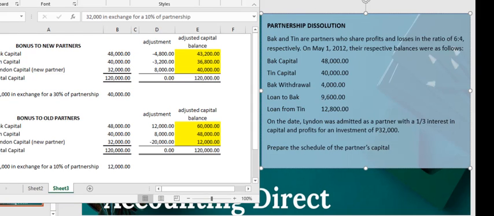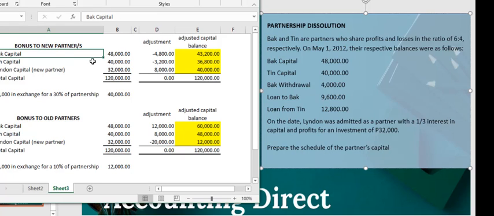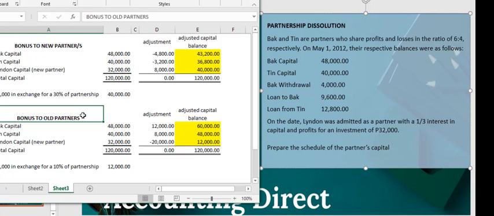Okay, now just to highlight, can you see the difference? This is the bonus to the new partner, or partners in case there are two additional partners, and the bonus to the old partners. A bonus to the new partner is when the partner put in a lower amount than what he is entitled to. So he just put in 32,000.